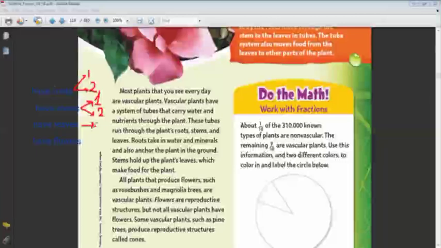A vascular plant, and the page after it, non-vascular plant. Okay, the page before this, we talked about the non-vascular. How do the vascular differ from the non-vascular, Karma? Because vascular have tubes. Yes.